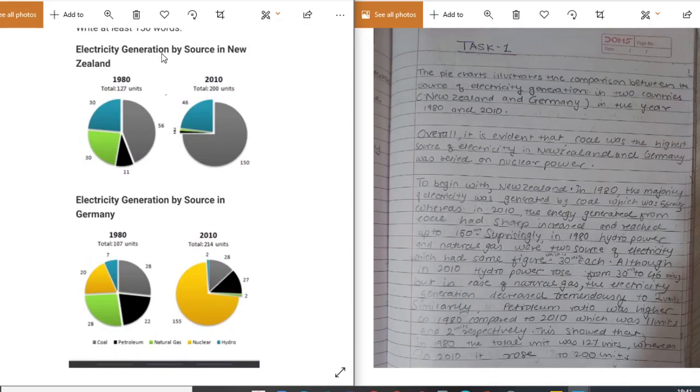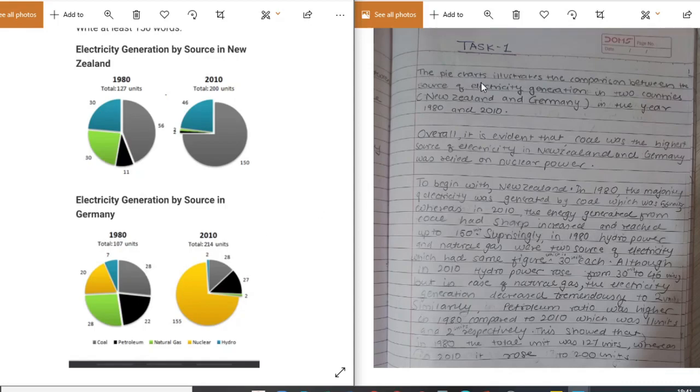So this is electricity generation by source in New Zealand in the 1980s and in 2010. That is a total of 127 units. The blue color is hydro, the gray color is coal, the green color is natural gas, and the black color is petroleum. And this is electricity generation by source in Germany. So these are technically four different graphs, from 1980 to 2010 and from New Zealand to Germany.